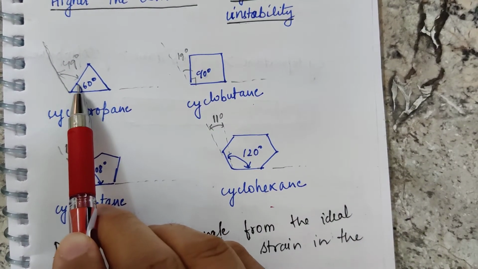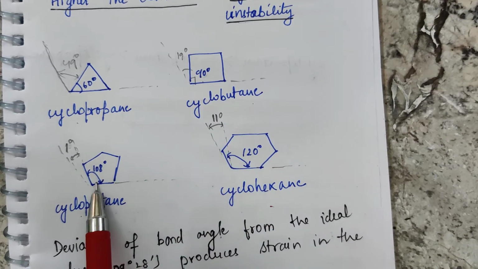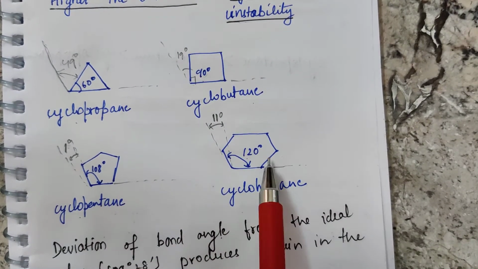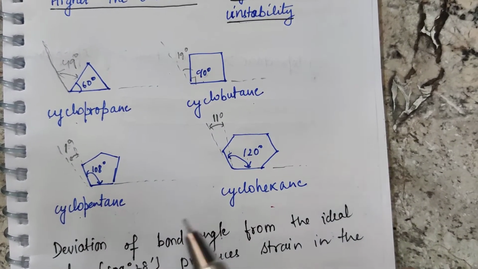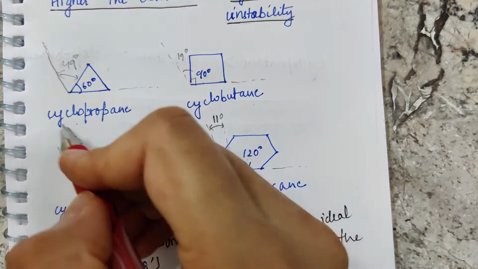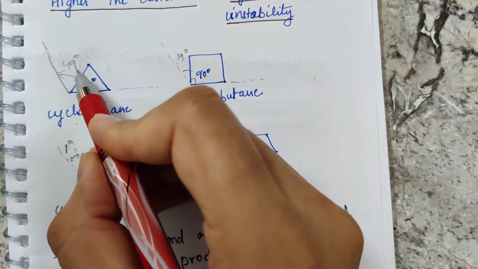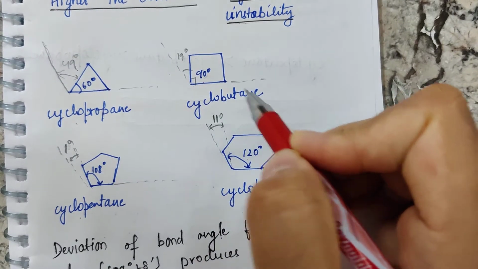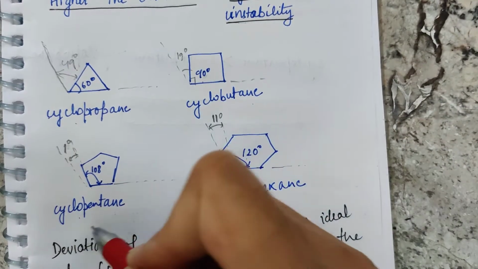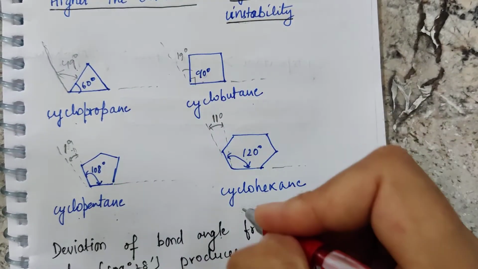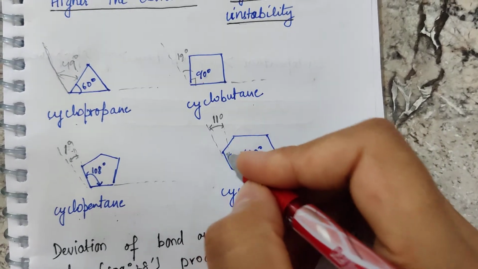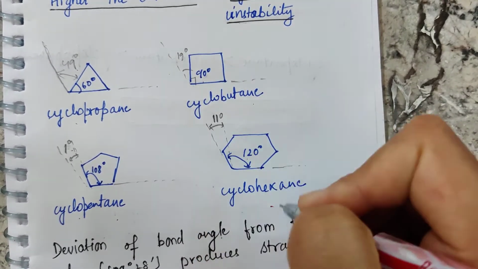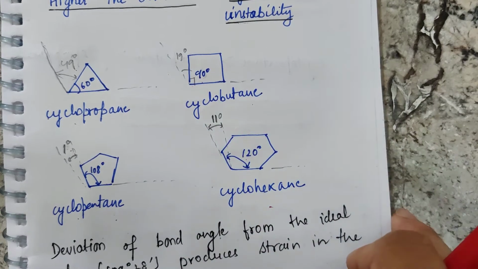Each of them has angles of 60 degree, 90 degree, 108 degree and 120 degree respectively. Now if you see the deviation, in cyclopropane it is around 49 degree, in cyclobutane it is 19 degree, in cyclopentane it is 1 degree, and in cyclohexane it is around 11 degree. In the case of cyclohexane, the deviation is negative.